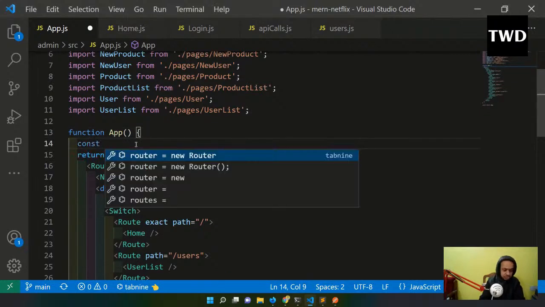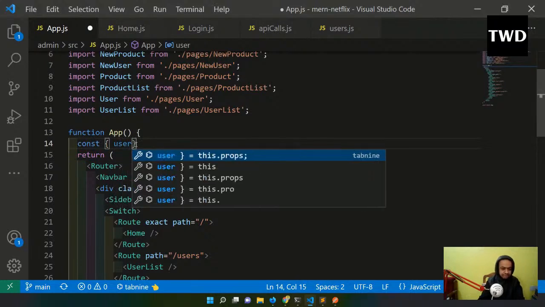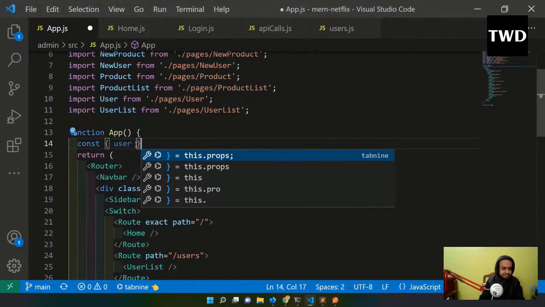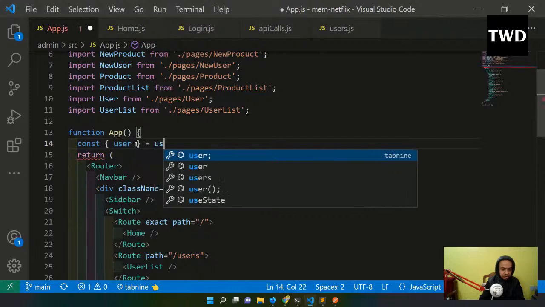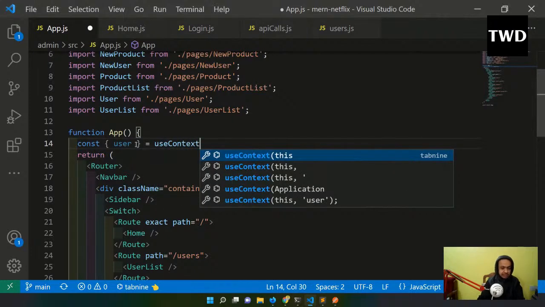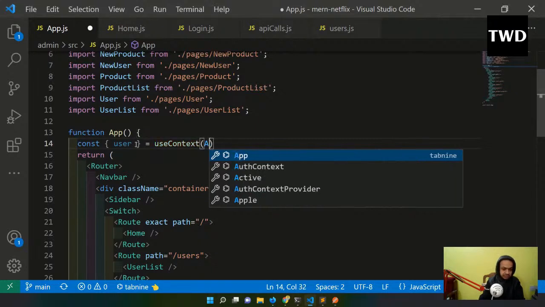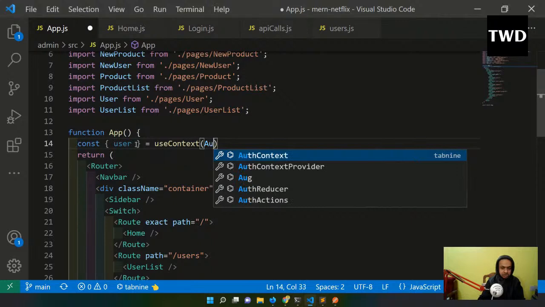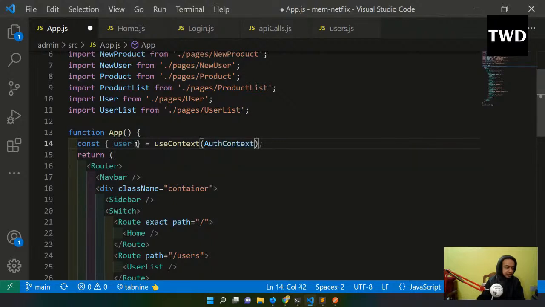So const user equal to useContext, and I will have AuthContext, but I need to have this AuthContext also there.